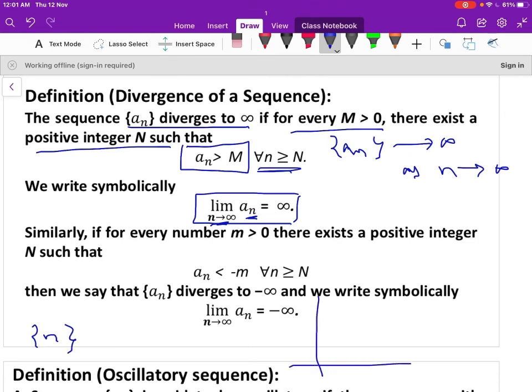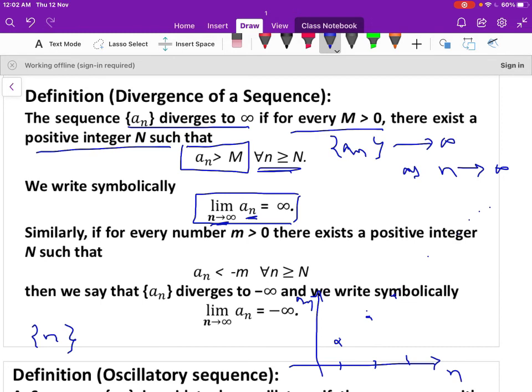Let us plot the graph of the sequence n. When n is 1, a1 is 1. When n is 2, a2 is 2. When n is 3, a3 is 3, and it goes like this. It increases.